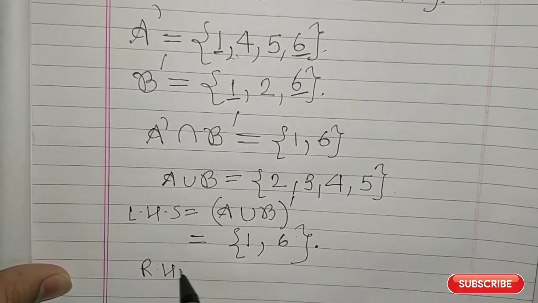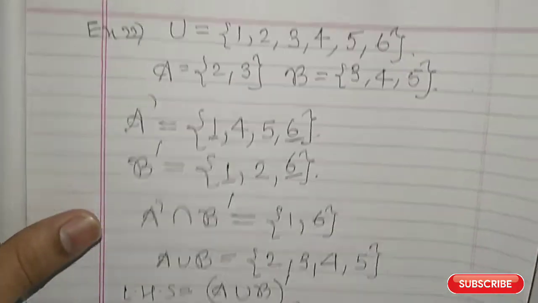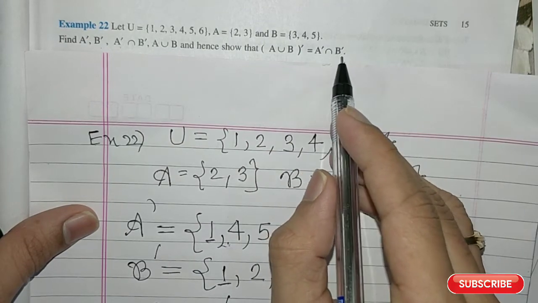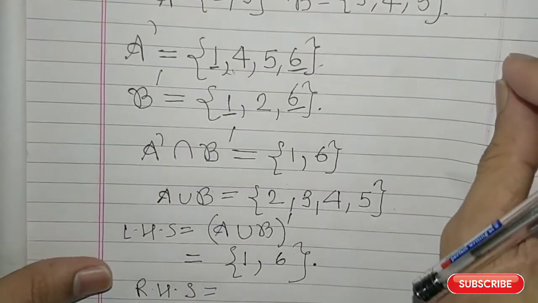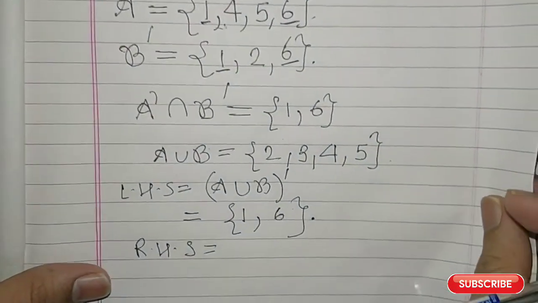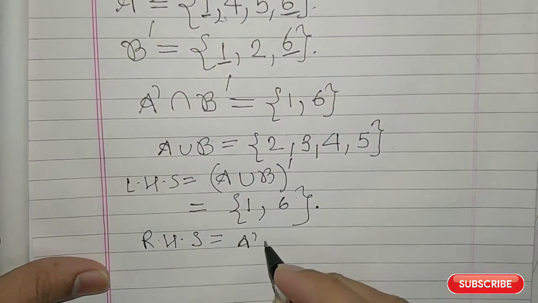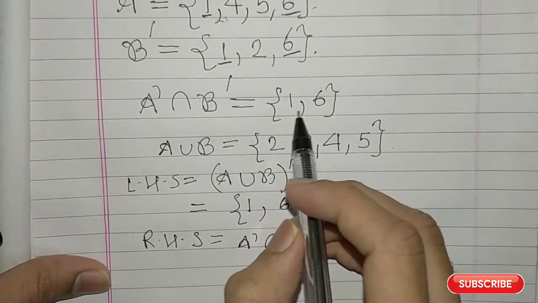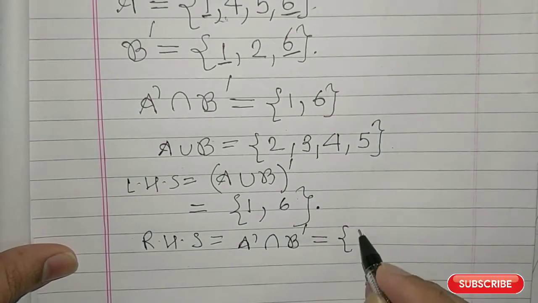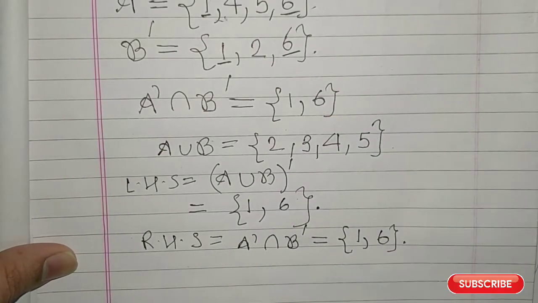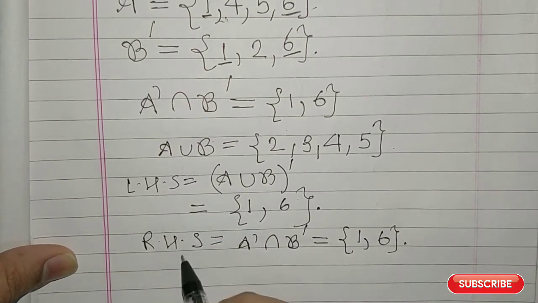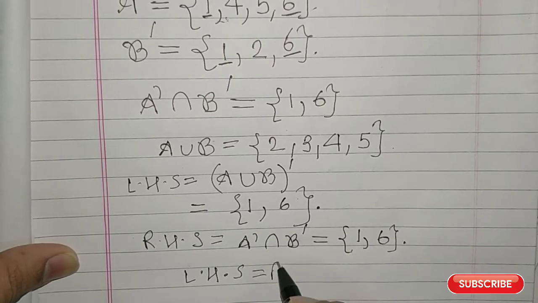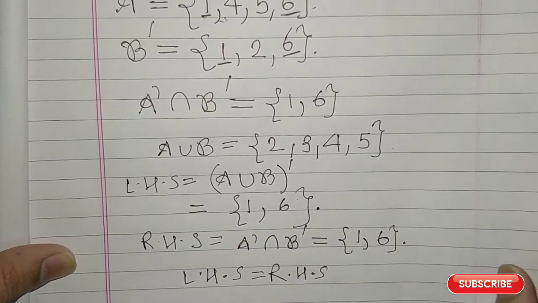So this is the LHS, left hand side. And what is the right hand side? The right hand side is A complement intersection B complement, which we have found out here, and that is nothing but 1, 6. So what you see here? You see that the LHS is equal to the RHS, right?